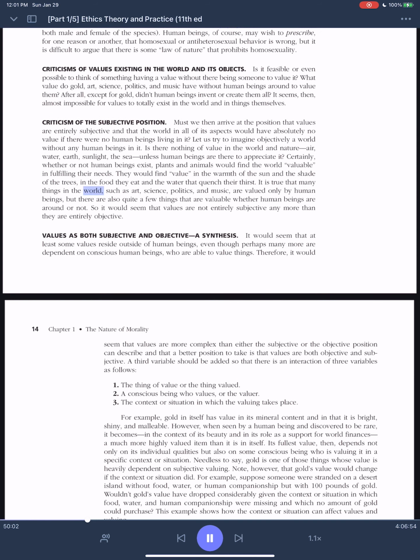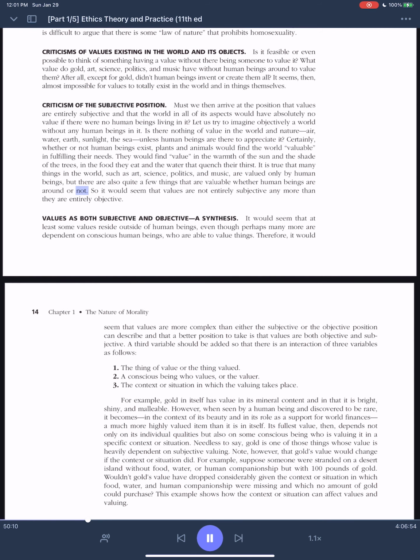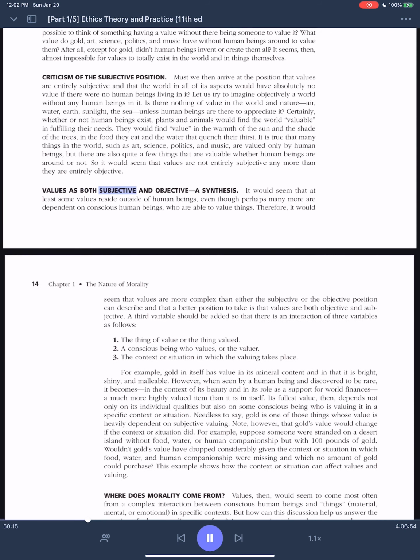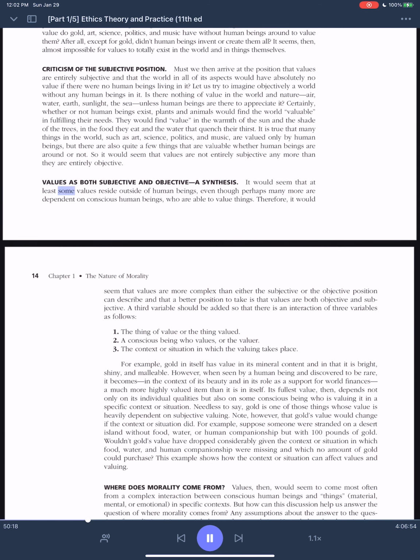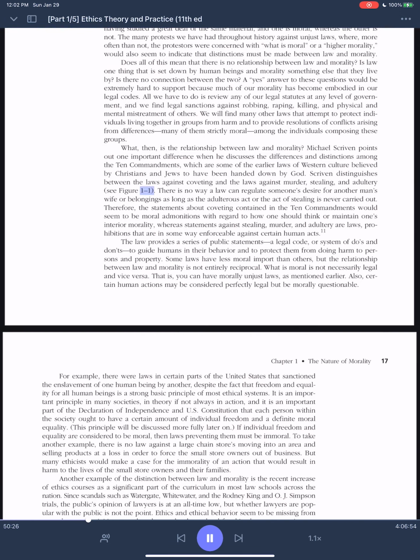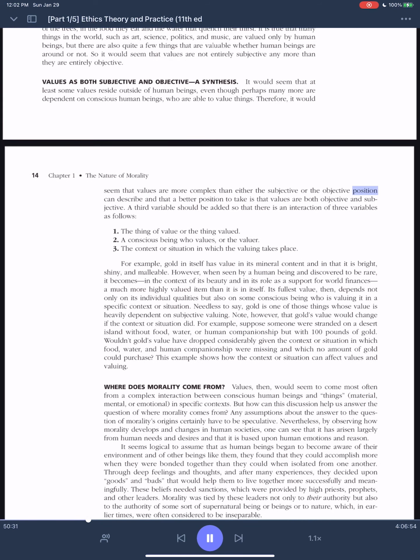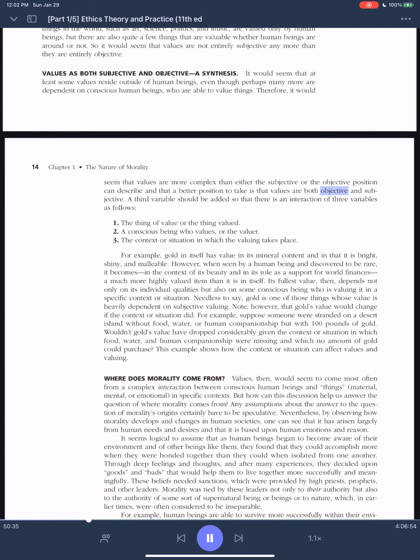It is true that many things in the world, such as art, science, politics, and music, are valued only by human beings. But there are also quite a few things that are valuable whether human beings are around or not. So it would seem that values are not entirely subjective any more than they are entirely objective. Values are both subjective and objective, as a synthesis. It would seem that at least some values reside outside of human beings, even though perhaps many more are dependent on conscious human beings, who are able to value things. Therefore, it would seem that values are more complex than either the subjective or the objective position can describe, and that a better position to take is that values are both objective and subjective.